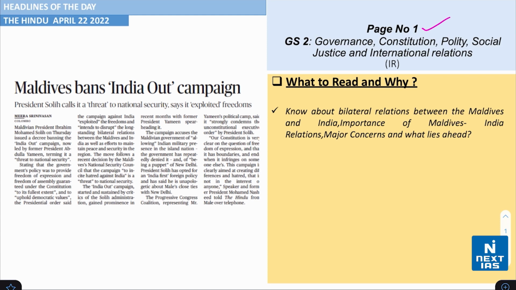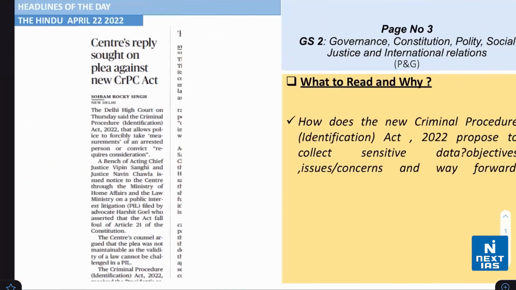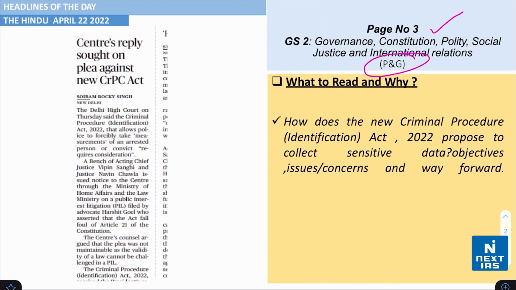You can see this headline coming from the topic of international relations, general studies paper 2 relevant. The headline says that Maldives bans India Out campaign. Now you need to understand about bilateral relations between Maldives and India, importance of Maldives-India relations and major concerns and what lies ahead.